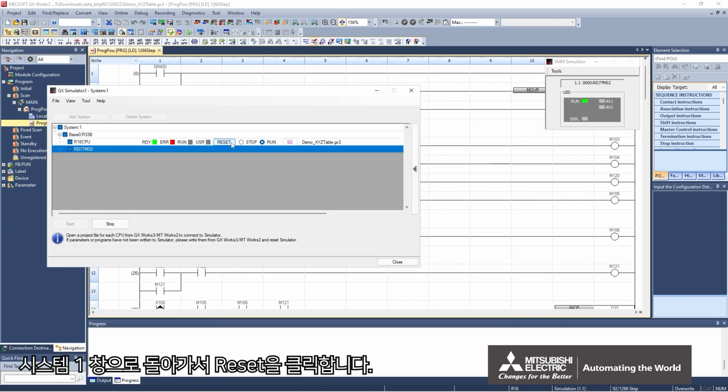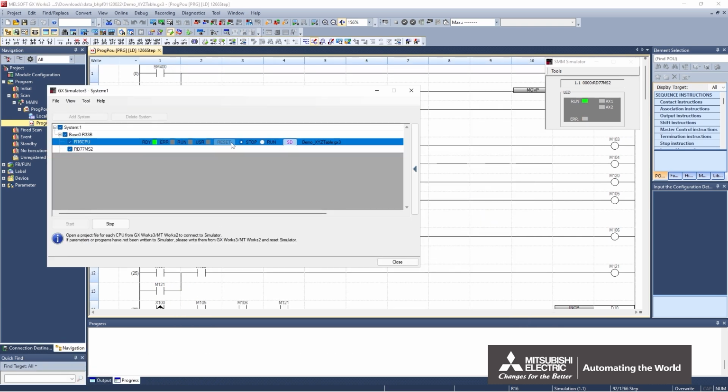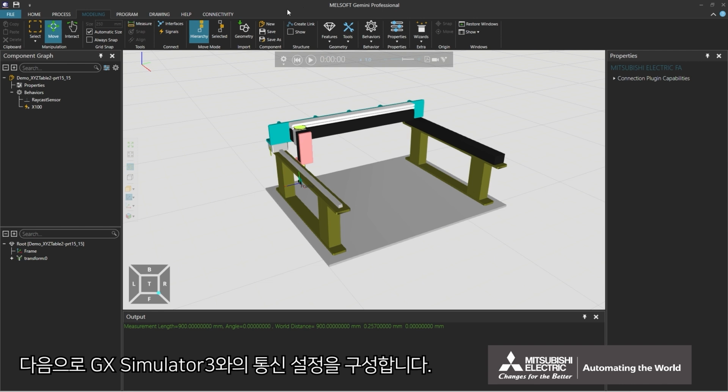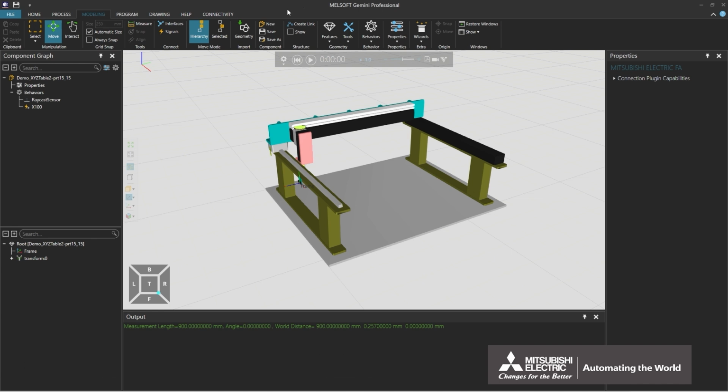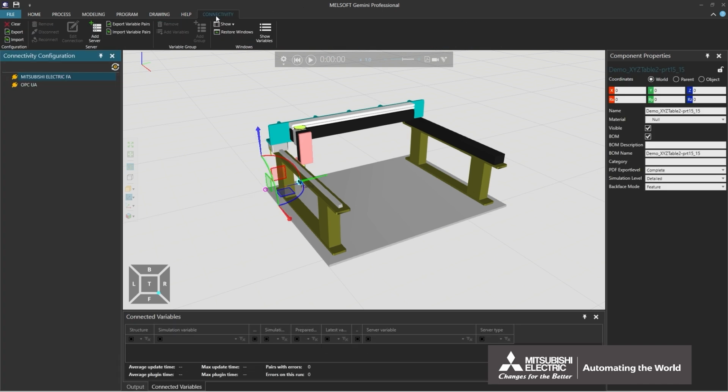Return to the System 1 window and click Reset. When Ready turns on, select Run. Next, configure the communication settings with GX Simulator 3 on the Gemini side. Select the Connectivity tab.